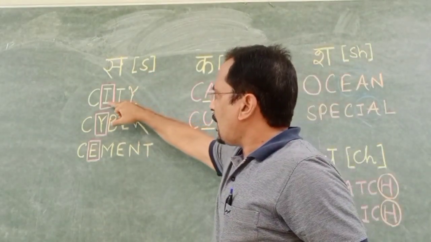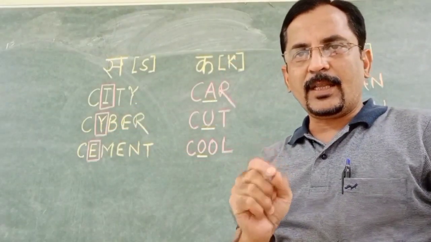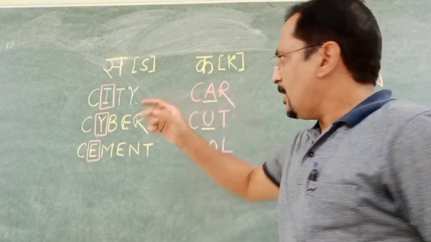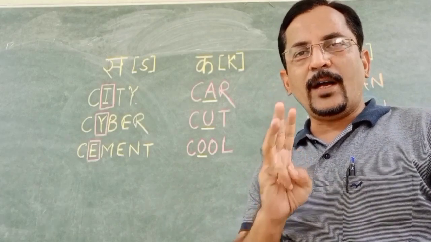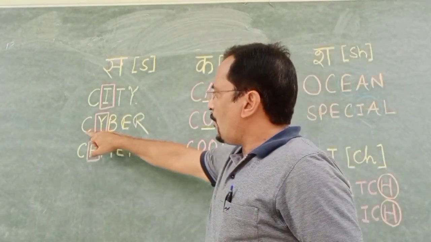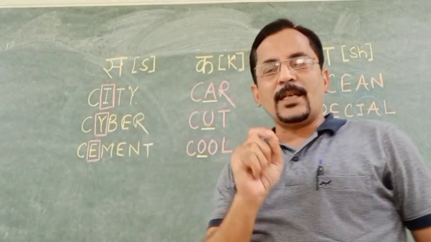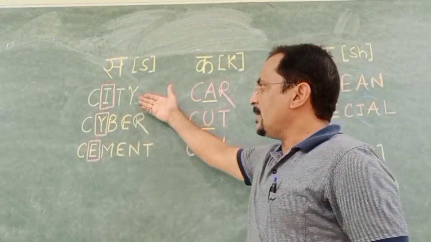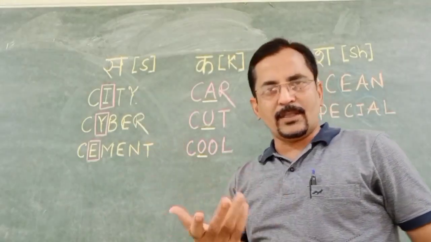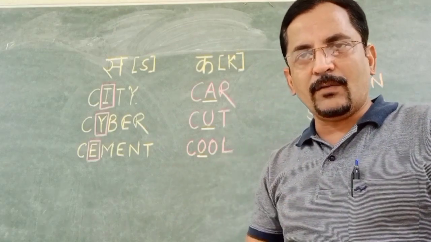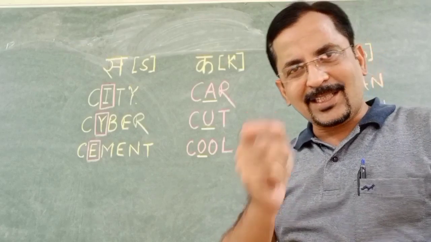when you have either I, E or Y after letter C. मतलब अगर C लेटर के बाद ये वॉयल्स आते हैं तीन I, E and Y, then sound of letter C is as स. तब हम उसे स के जैसे यूज करते हैं, लाइक सिटी, साइबर एंड सीमेंट and many other words. Now you have to find out other words when to pronounce sa with I, E and Y just after letter C.